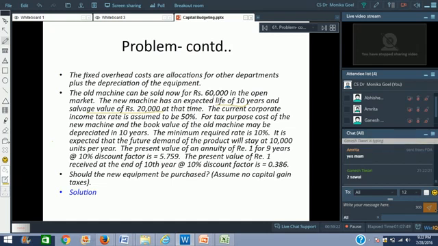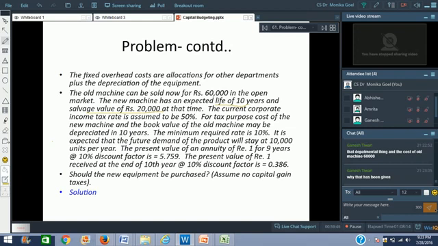Before you ask the question, I'll give one thing, that at times the students decide to do the solutions like they want to solve for one machine and then they want to solve for the other machine, and then find out whether it is beneficial or not. I think that is also not a wrong thing to do. The departmental thing and the cost of old machine 60,000 rupees.